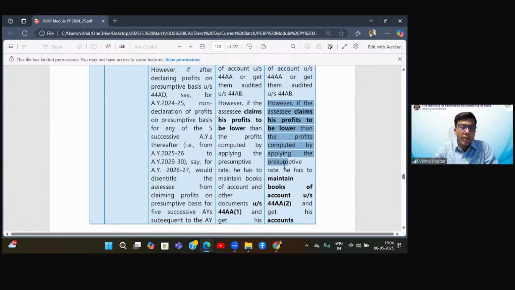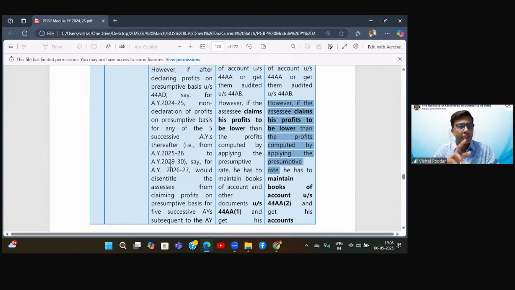But then the section says, however, if you want to claim that your business income is lower than the presumptive amount which we have given above, then we will not check whether you have crossed the limits of 44AA or AB, because as I said, for maintaining books and getting them audited, there is a limit given which we are going to study. So what they are saying is that if you want to show that your business income in these 3 sections is below the estimated amount which we have given, then you will have to maintain the books and get them audited without looking at the turnover limits.